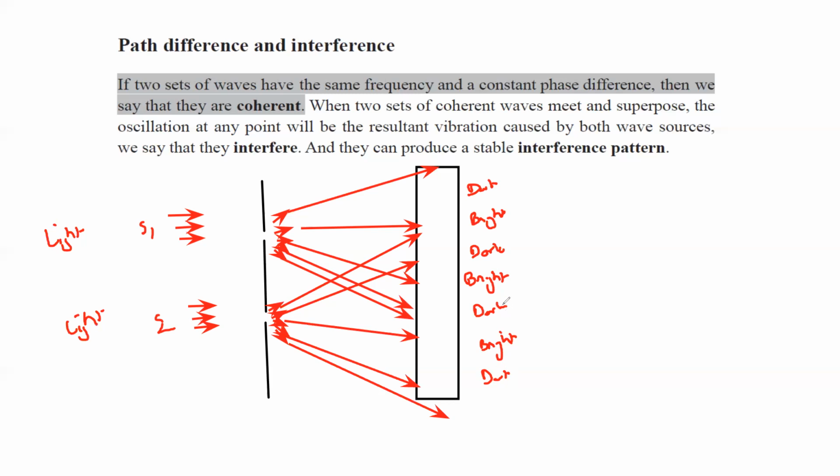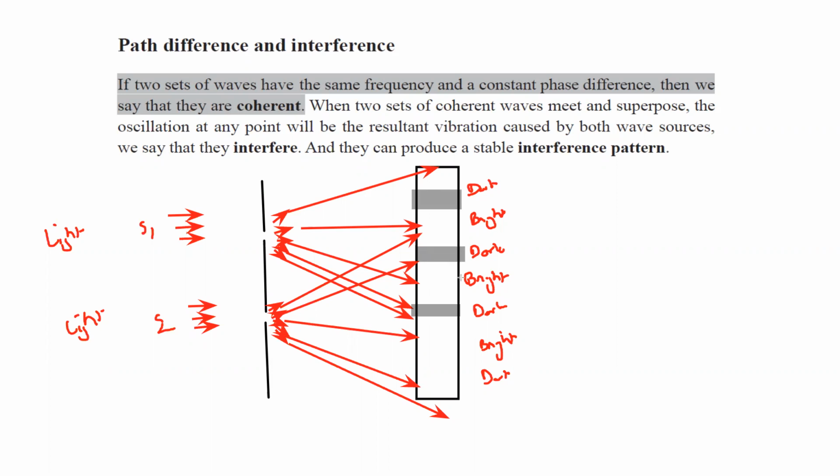Continuously, it will produce a pattern of bright and dark regions or bright and dark lines. So when these waves combine with each other on the screen, if these are light waves, we observe a combination of bright and dark lines, which we also call fringes. In some regions it will be bright and in some regions it will be dark.